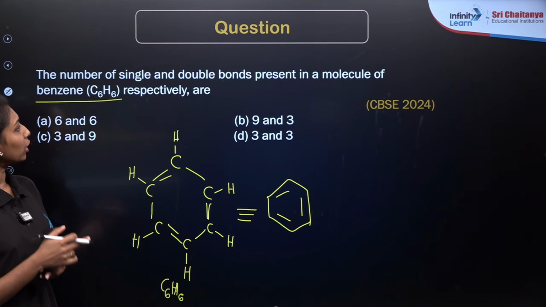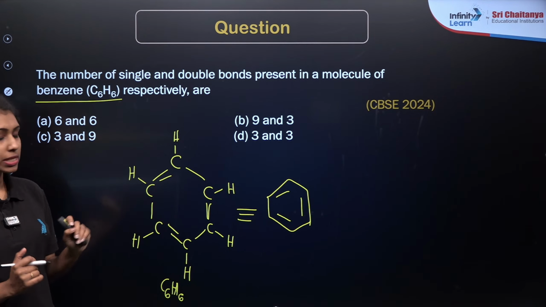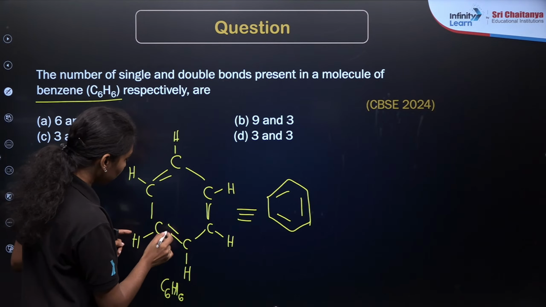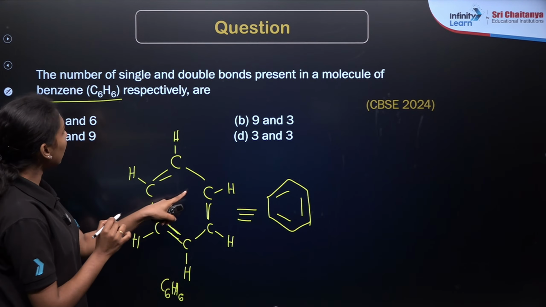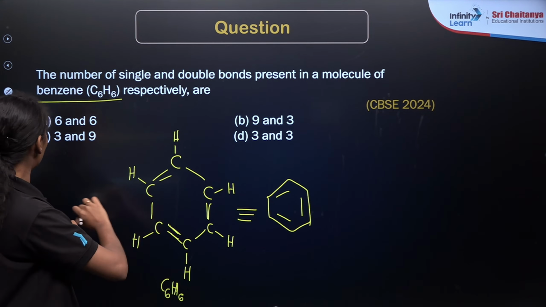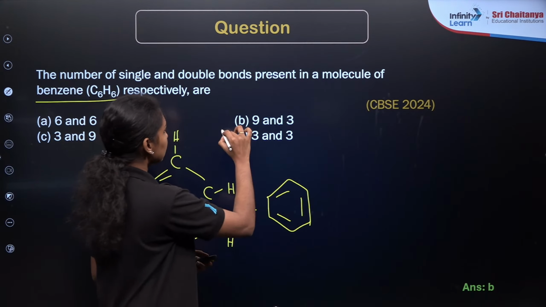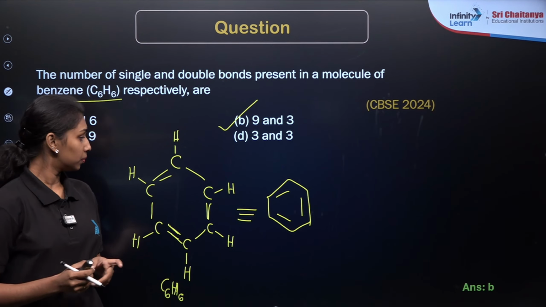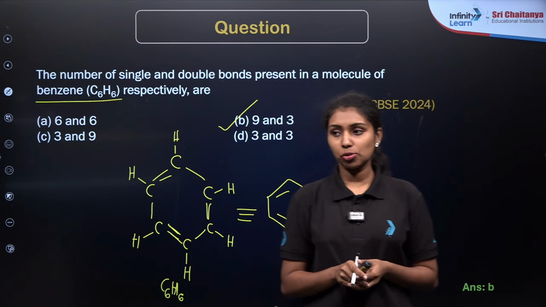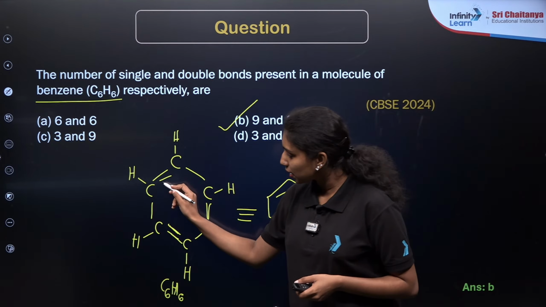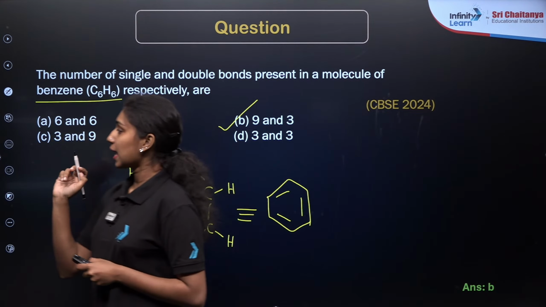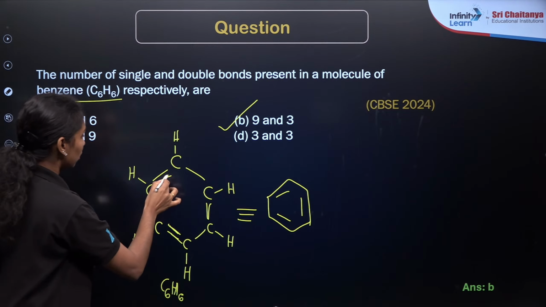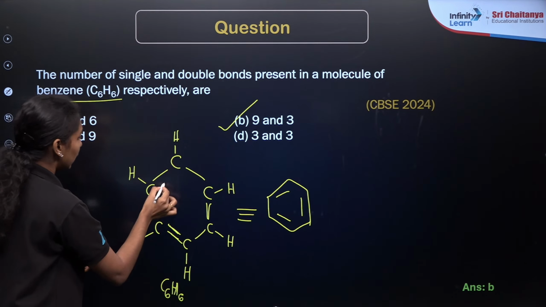So what is our question? We need to identify the total number of single bonds and double bonds here. Single bonds: 1, 2, 3, 4, 5, 6, and 3 more over here. So a total of 9 single bonds and 3 double bonds. Option B will be the correct answer. Is there any doubt? This is the general structure of the benzene molecule, C6H6. While drawing it, alternate double bonds are present, so there are 9 single bonds and 3 double bonds in benzene.